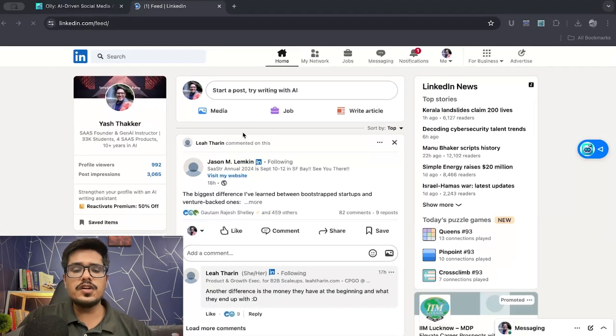Let's start with the very first point where the customer wants to improve the profile visibility and followers. The biggest hack or the biggest growth technique on social media is to comment as much as possible and engage with the community in a meaningful way. Olly helps you generate context relevant, meaningful comments in order to do just that.